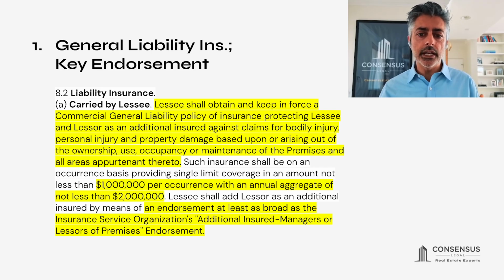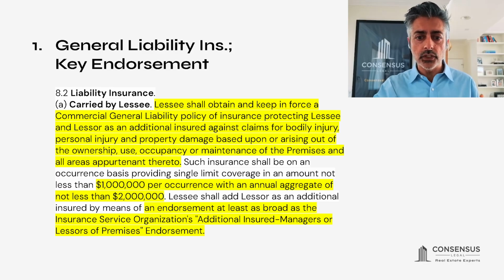The reason it's not enough is because that insurance certificate is not completed by the insurance company. It's completed by the insurance broker. And depending on the insurance broker, some are very lax. It may not be correct. And so the best thing to do is for the lessor to actually require, with the delivery of that insurance certificate, if you're accepting an insurance certificate, that you require the endorsement to be attached.